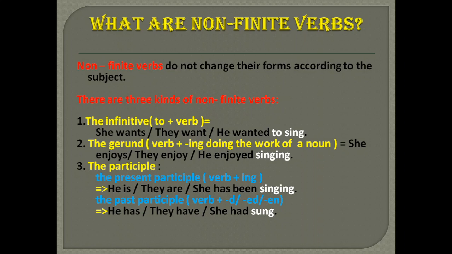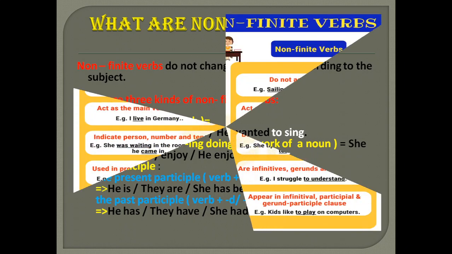The past participle: to the verb, when you add d or ed or en, then it's called a past participle. He has sung, they have sung, she had sung. Okay? The verb is not changing. Is it clear? So this is all about non-finite verbs.